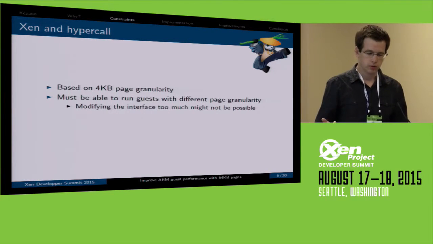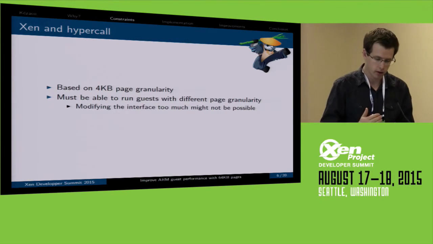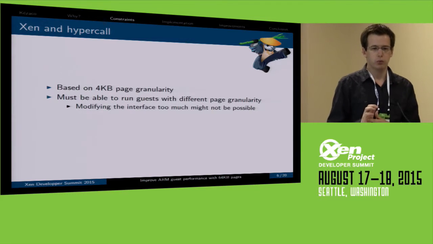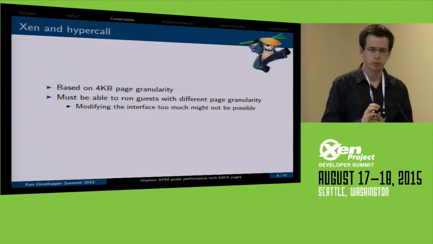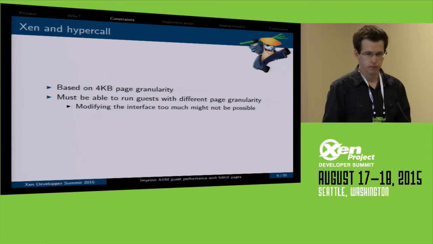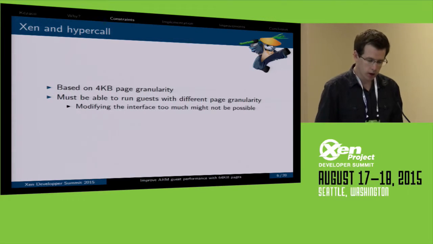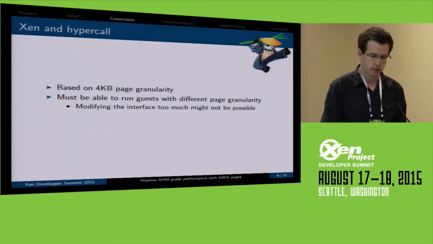So every hypercall, everything when you talk with Xen, is always a 4K frame. What we want is to be able to run different guests with different page granularity. For instance, you use your Dom0 with 4K page granularity, and you still want to use your guests with 64K. We want to mix the different guests and different Dom0 on the same platform. So that means that we may not be able to modify the interface too much.